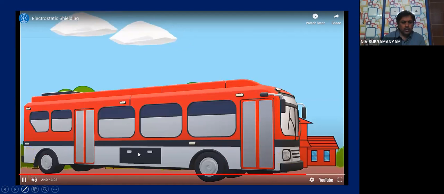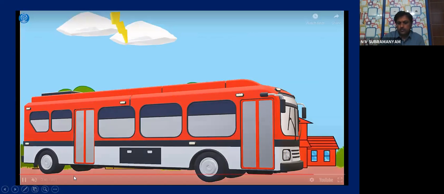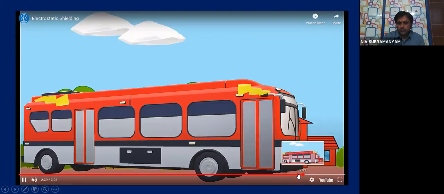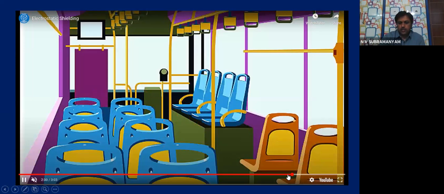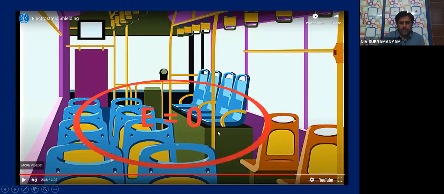So inside the bus, here you see, the electric field is 0. Electric field is 0 inside the bus. That means inside the conductor the field is 0. No? Electrostatic shielding. The bus acts as an electrostatic shield.